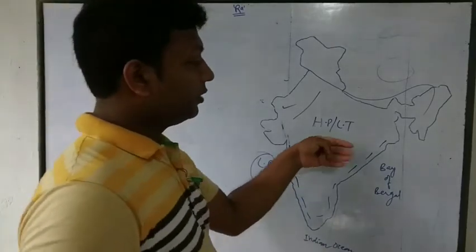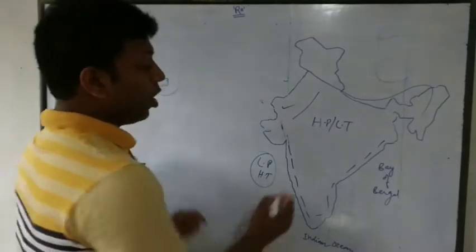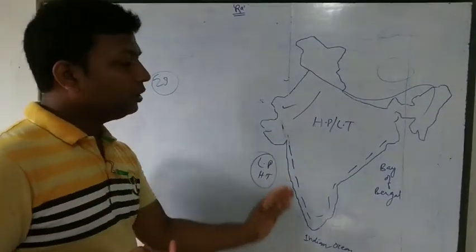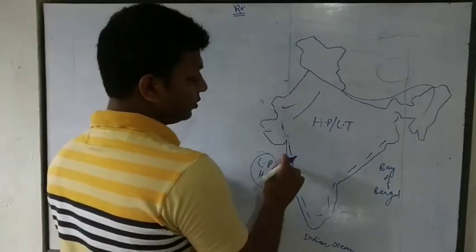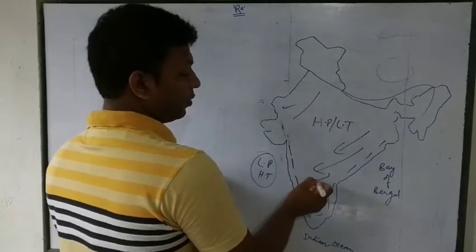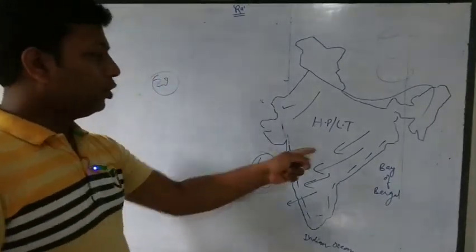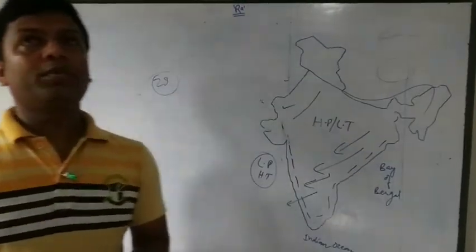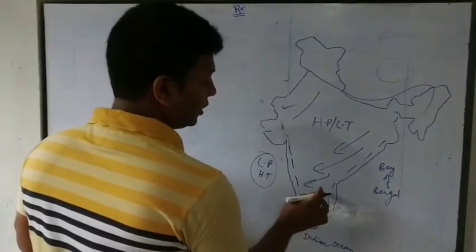Because of this, offshore wind means wind does not blow near this area. So wind comes from where? From the landmass to this area, from high pressure to low pressure, as I told you in the last few videos.